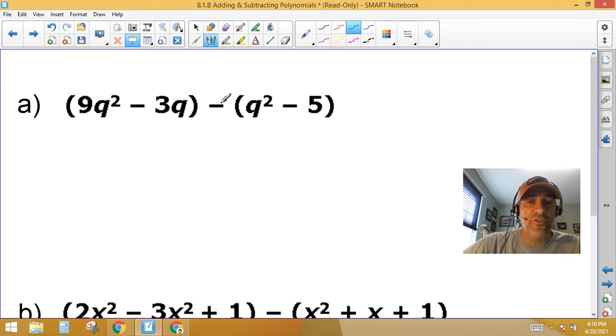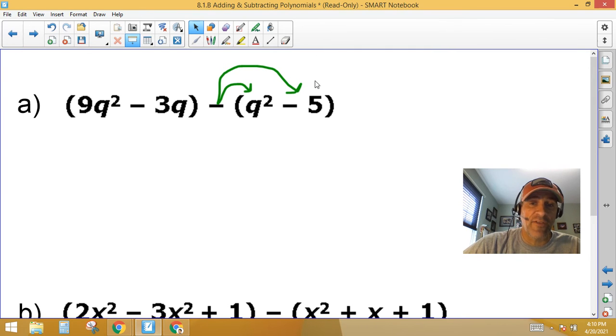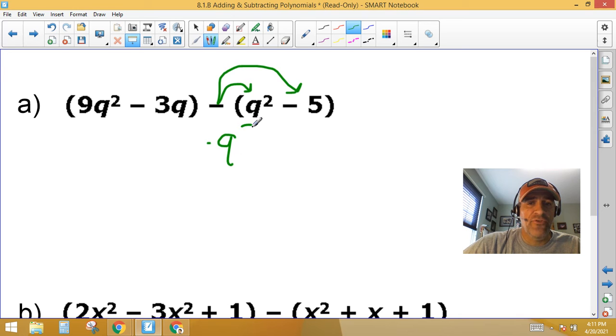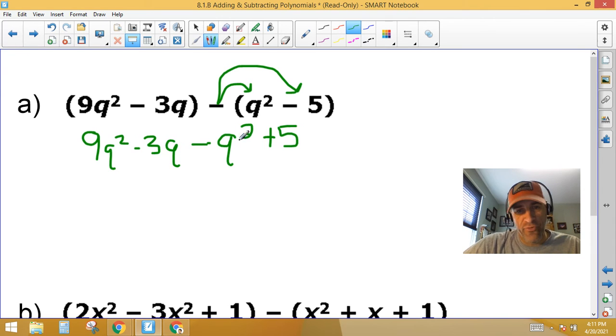So what I can do is I can take this and do minus q squared, but I also have to subtract that negative 5. So when I subtract a negative 5, that ends up being the same thing as just adding it. So this now becomes minus q squared plus 5. That's what that second part becomes. And I can just drop down my 9q squared minus 3q, and then I have minus q squared plus 5.